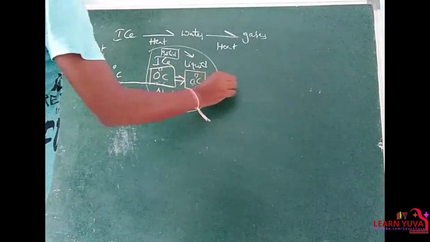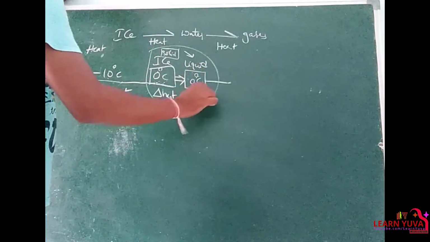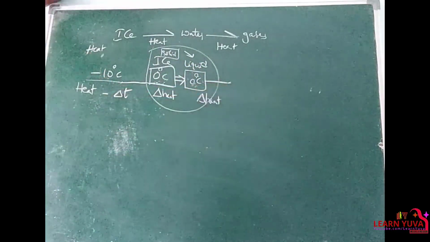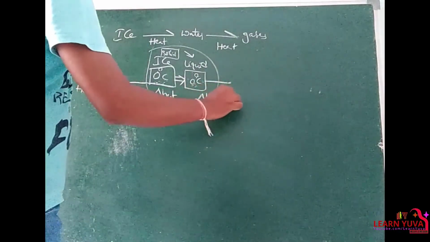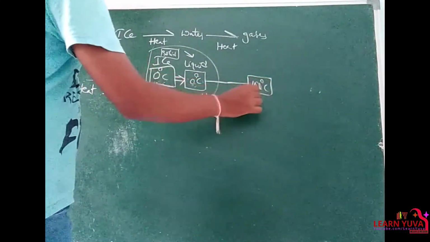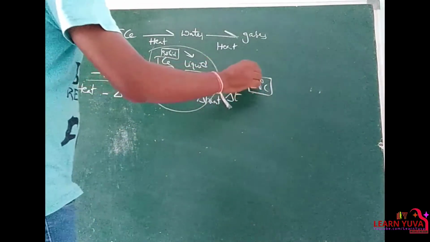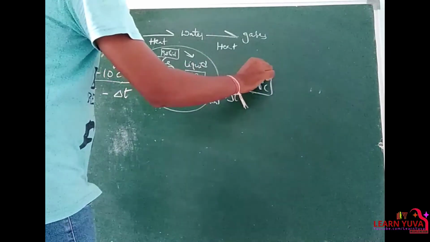For water in liquid state at 0 degrees Celsius, if we give heat energy, this heat energy is used to change the temperature up to 100 degrees Celsius. This 100 degrees Celsius is not a vapor state, it is in liquid state.